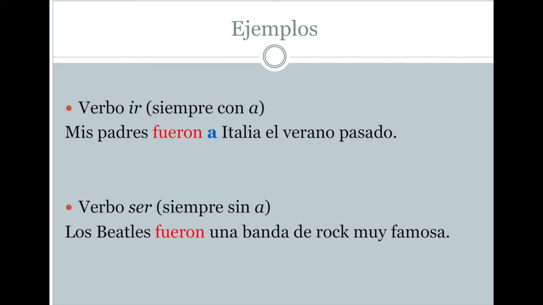You don't see an a. The preposition a is not following the verb, and therefore we don't have the verb ir, we have the verb ser. Los Beatles fueron una banda de rock muy famosa. The Beatles were a very famous rock band. That's the verb to be, el verbo ser.